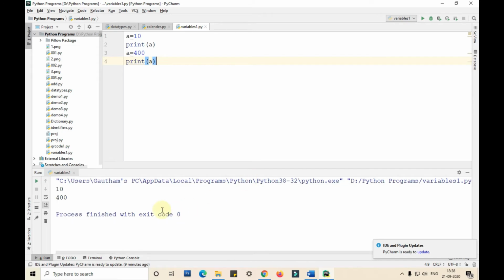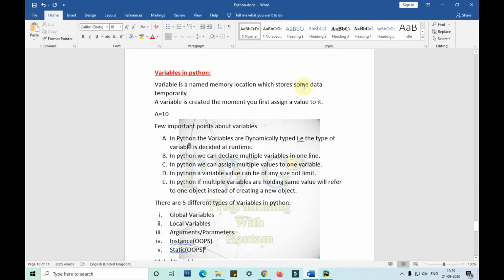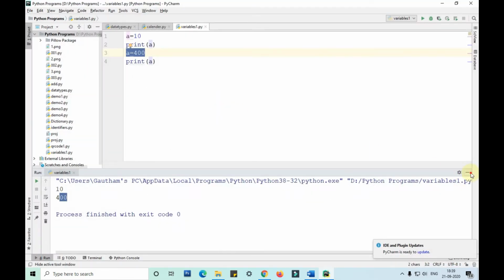It printed 10 first, and after I changed the value to 400, it printed 400. So we can assign multiple values to one variable, as I've shown you in this Python program.